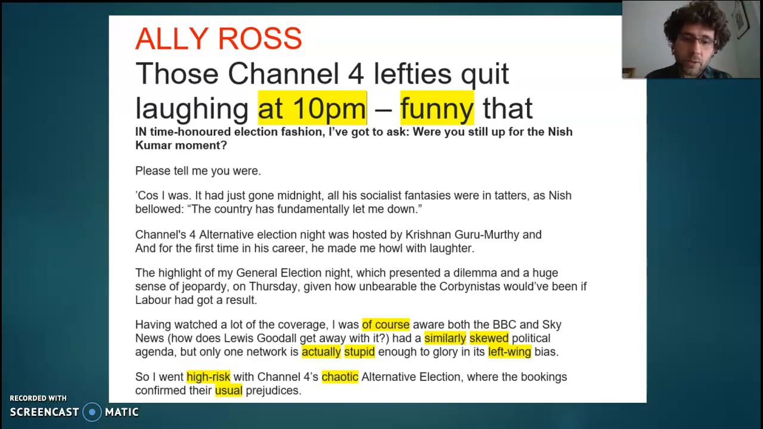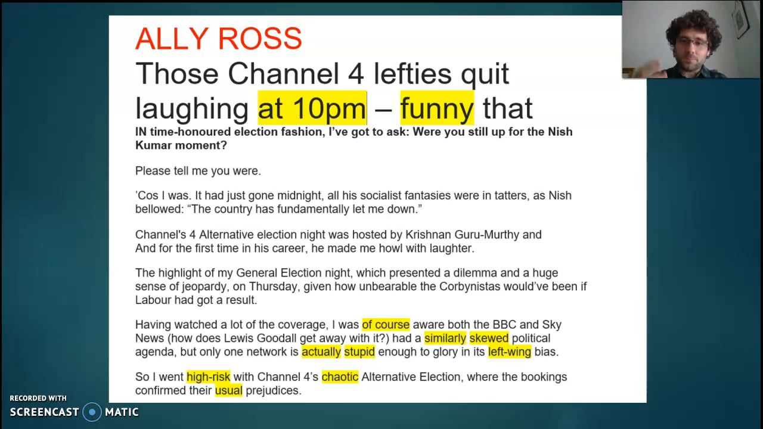And then the other ones I've highlighted towards the bottom of this: having watched a lot of the coverage, I was of course aware. That adverb of affirmation, he's getting a lot of power here. He's exerting a lot of power because he needs us to agree with his view. Lots of these moments show his level of power or confidence. He says it later on when he says actually stupid, which I'll get to in a second. He talks about the BBC and Sky News having a similarly skewed political agenda. He's implying basically that other TV channels are really biased and only he's giving us the truth.